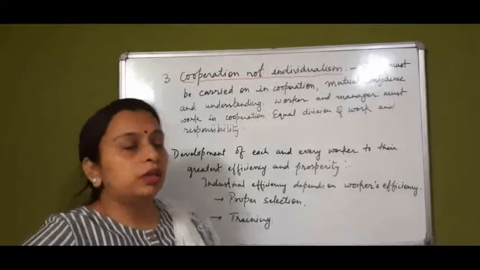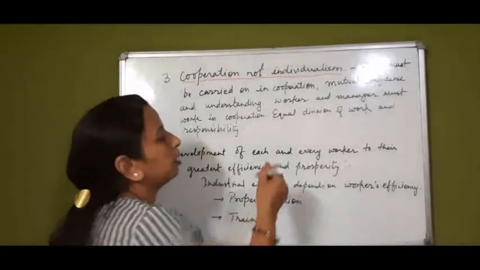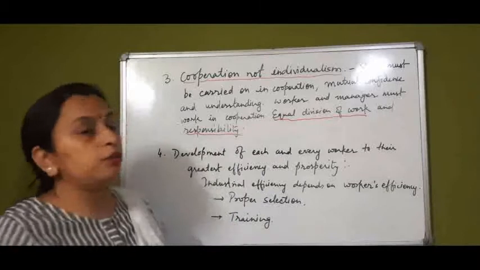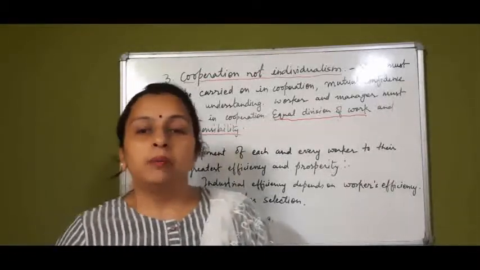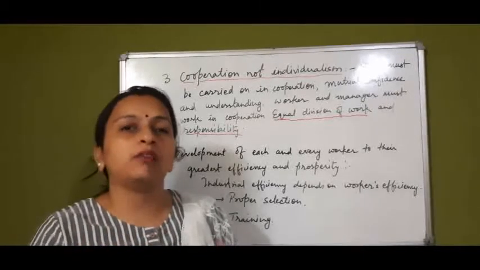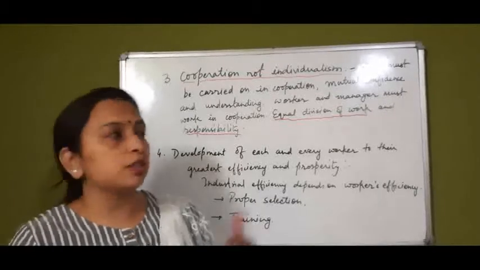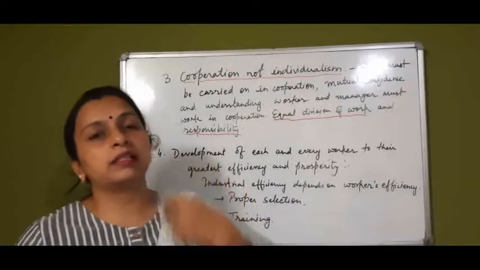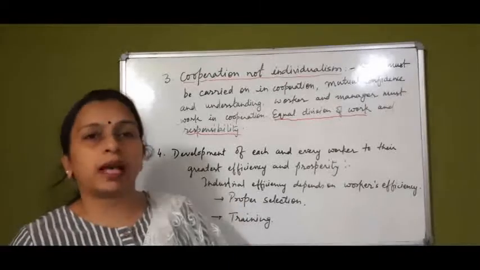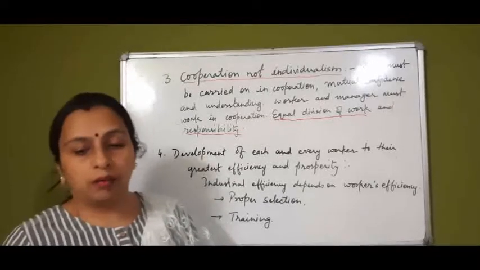So there should be equal division of work and responsibility. This principle lays emphasis on equal division of work and responsibility. What does that mean? If the manager involves workers and invites their suggestions, involves them in taking decisions, setting targets and fixing standards, that will motivate the workers to work for them.